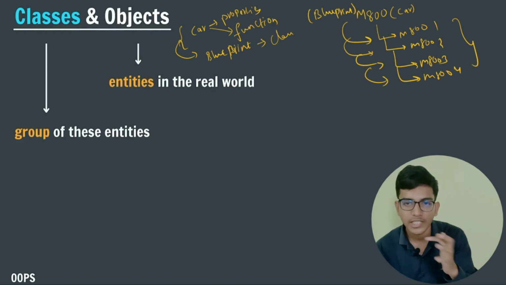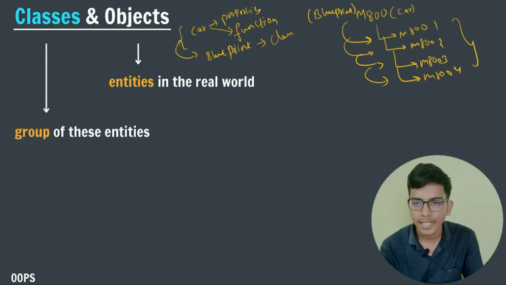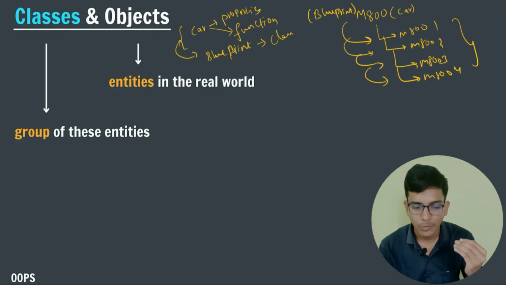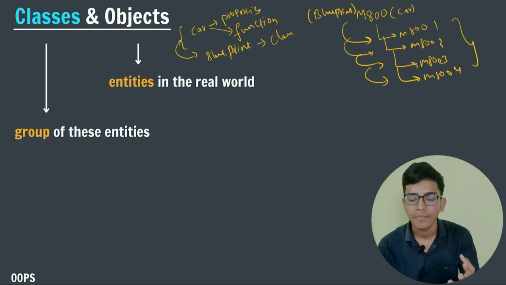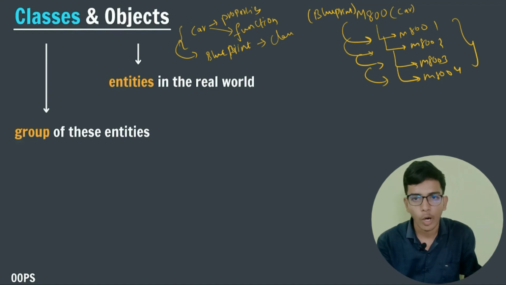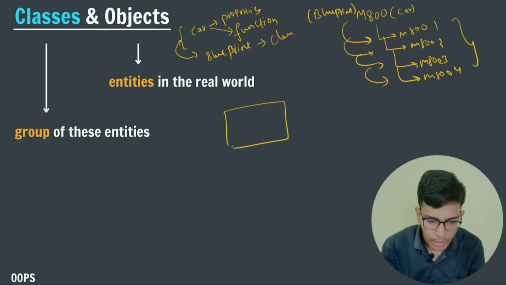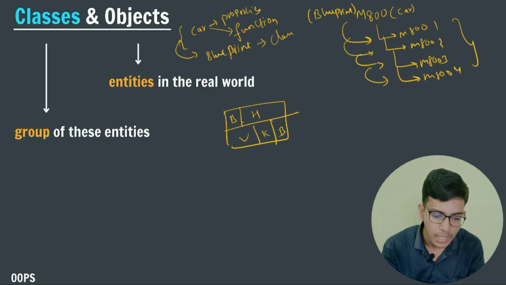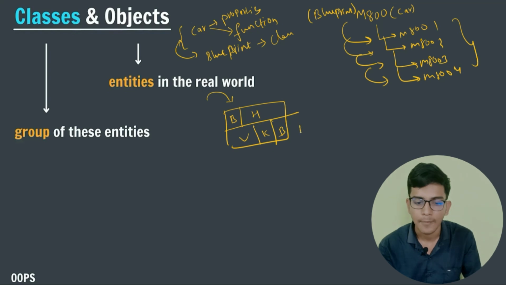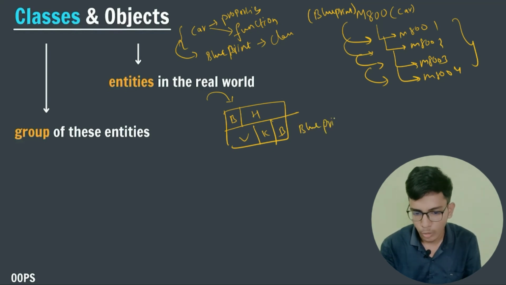So planning or blueprint: suppose I want to create a house. What will the architect do? First of all, they will create a blueprint. They don't just go and build the house right away. First of all, they create the blueprint of our house. So the bedroom should be there, the bathroom should be there, the hall should be here, and all those things. First of all, they describe the overlay: bathroom should be here, after that hall should be here, after that bedroom should be here, this is kitchen, this is veranda, and all those things. So describing the overlay or the structure or the blueprint is known as class. Blueprint is known as class.